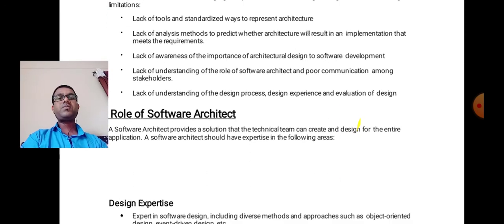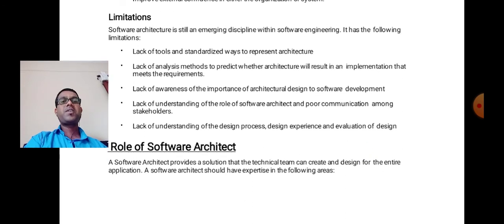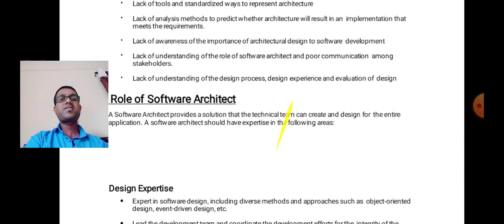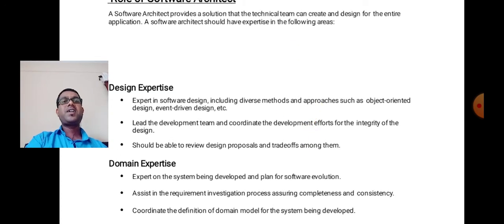Then the role of software architecture. A software architecture provides a solution that the technical team can use to create and design the entire application. A software architect should have expertise in the following areas. The first one is design expertise.